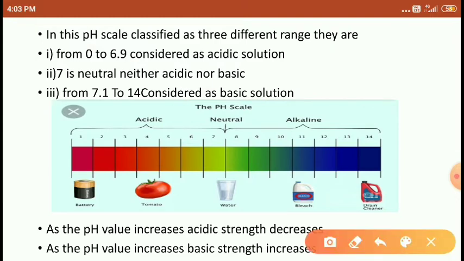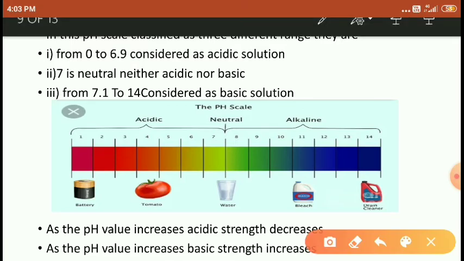As the pH value increases, the acidic strength decreases. As you see here, when the pH is 1, the pH value is low, but it is a strong acid.